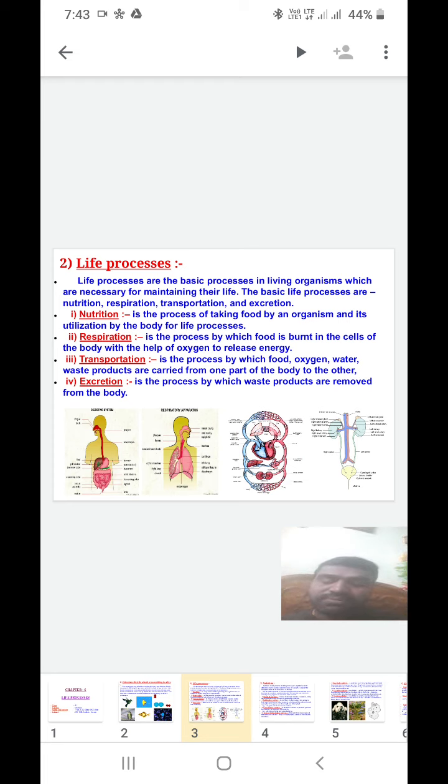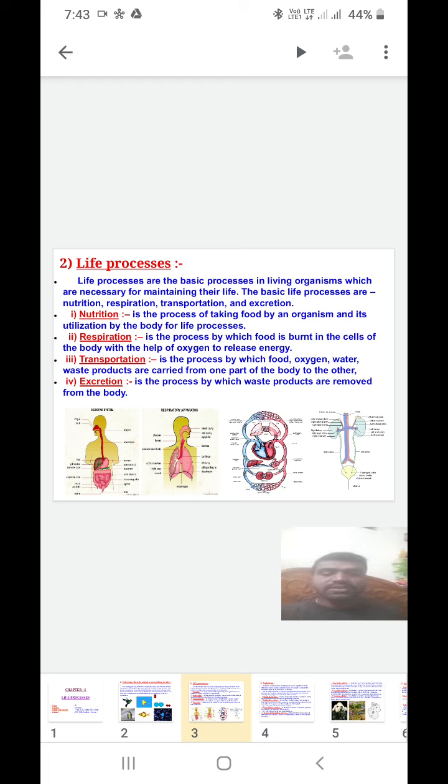Burnt means it is oxidized in the presence of oxygen, giving energy which is useful for daily life processes, and living things can do their work by using this energy. When food is oxidized, it releases energy in the form of ATP, which is useful for the daily continuation of life.